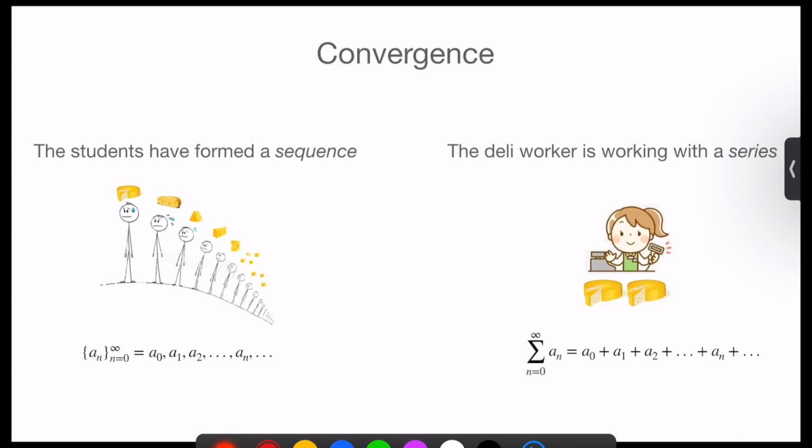So convergence is a property of infinite sequences and infinite series. Infinite, because if it's a finite series or a finite sequence, we could just calculate the answer. So a recap on our intro to sequences and series. A sequence is just a list of values. A series is a sum of values. And we've written here n equals 0, but n can start at any point.